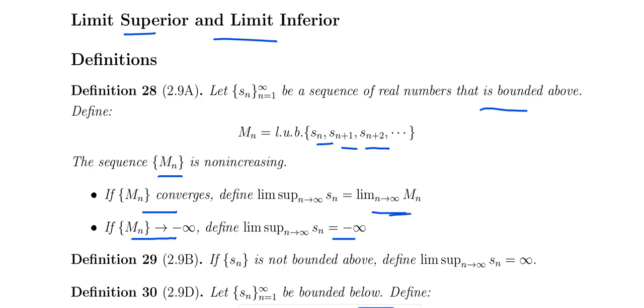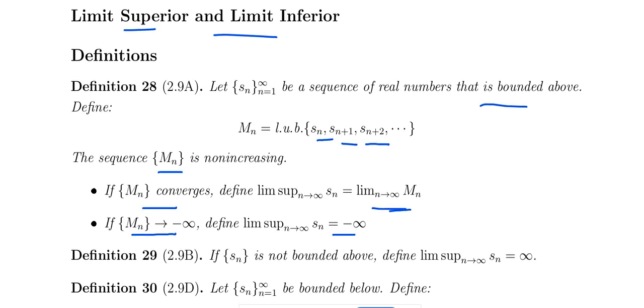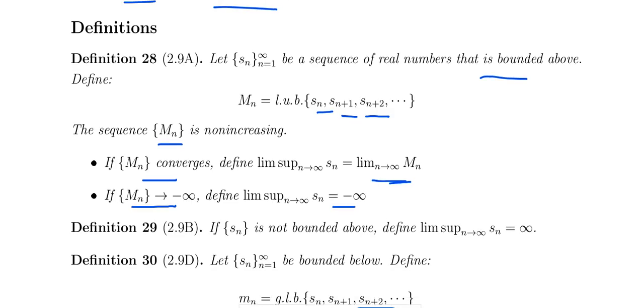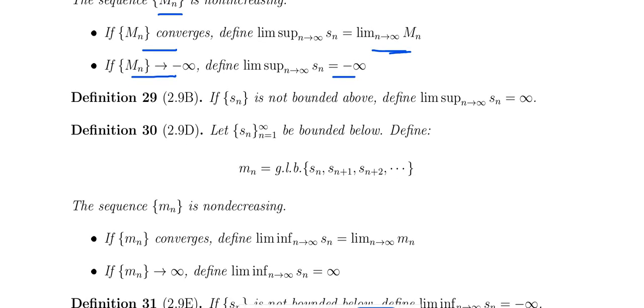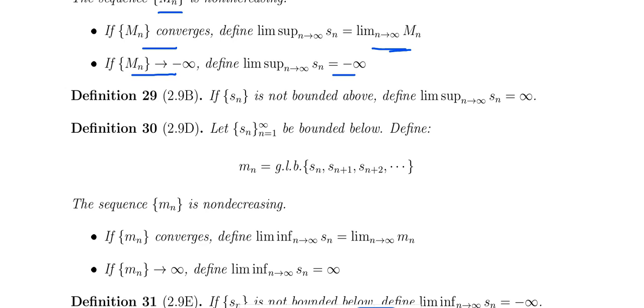And if mn diverges to minus infinity, the limit supremum of Sn is equal to minus infinity. Okay, so that means, what do we mean when Sn is not bounded above? If Sn is not bounded above, then the limit supremum of Sn equals plus infinity. Now if Sn is bounded below, define small mn equal to the greatest lower bound of Sn plus 1, Sn plus 2 and so on.